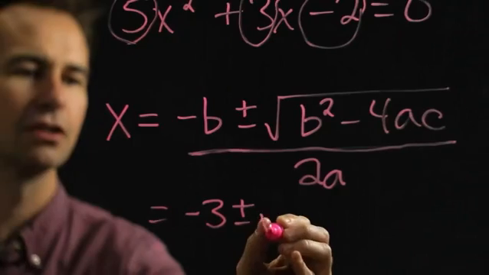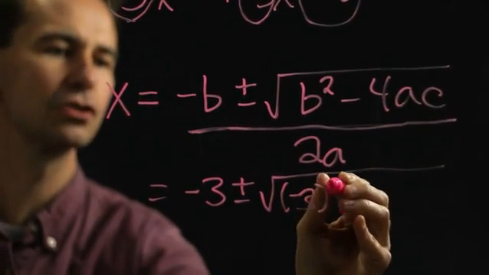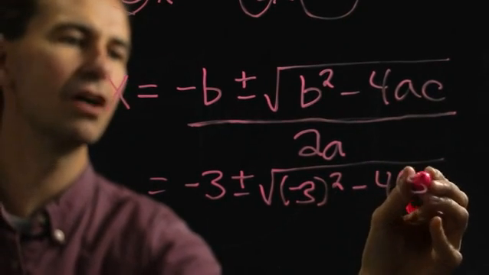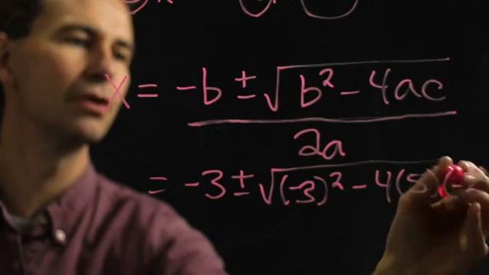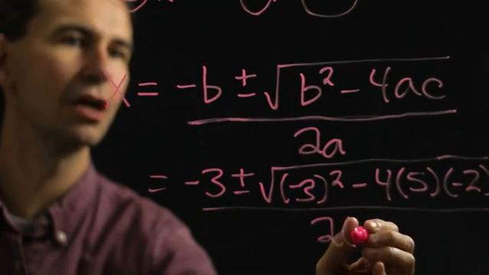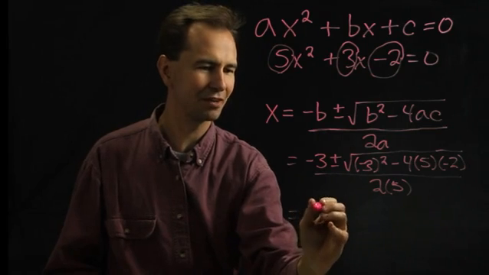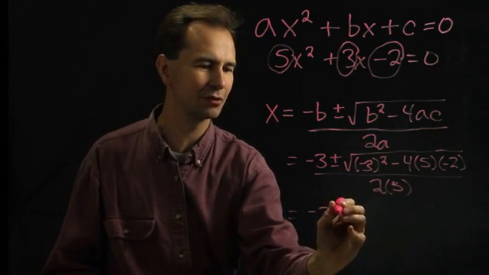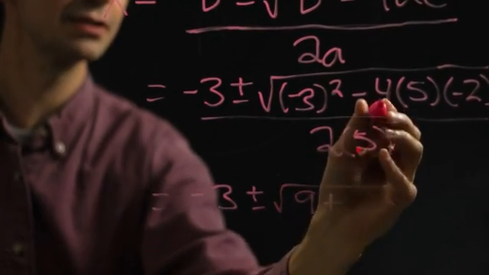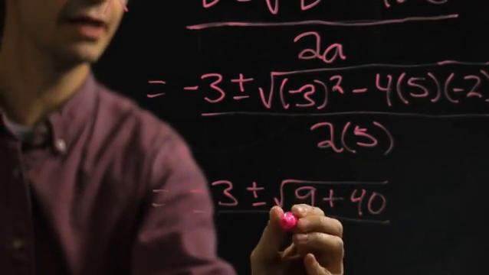So what we'd end up with here is negative b, so that would be negative 3, plus or minus the square root of 3 squared minus 4 times 5 times negative 2. And then we would divide that whole thing by 2 times a, which is 5. Simplifying that a little bit, we'd get negative 3 plus or minus the square root of 9 plus, let's see, that'd be 40, all divided by 10.